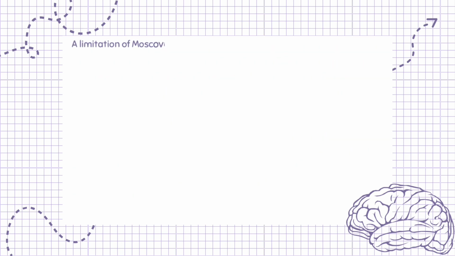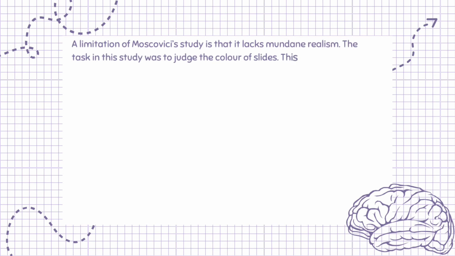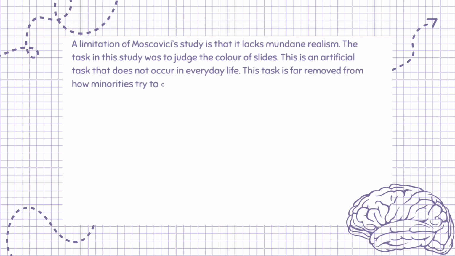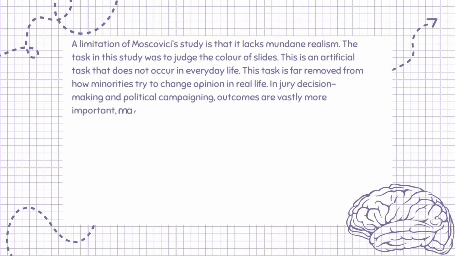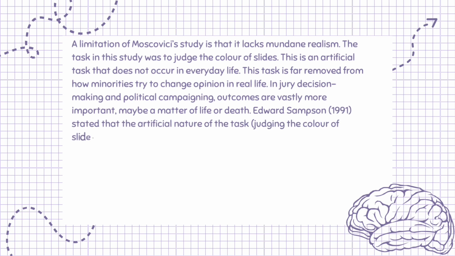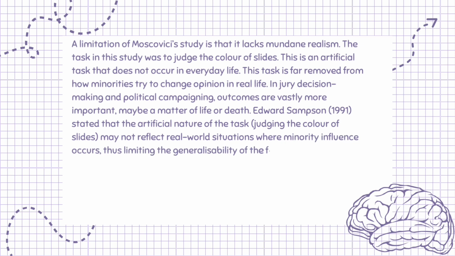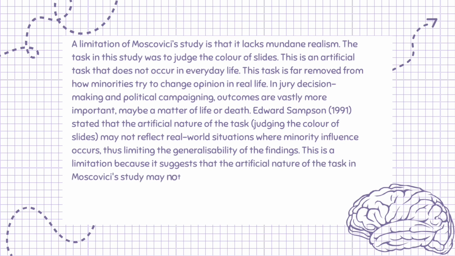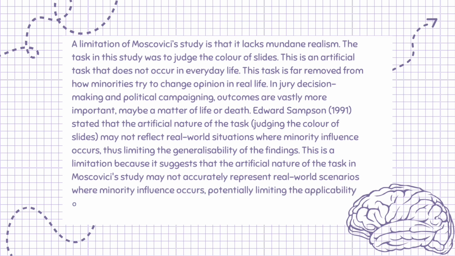A limitation of Moscovici's study is that it lacks mundane realism. The task in this study was to judge the color of slides. This is an artificial task that does not occur in everyday life. This task is far removed from how minorities try to change opinion in real life. In jury decision-making and political campaigning, outcomes are vastly more important, maybe a matter of life or death. Edward Sampson, 1991, stated that the artificial nature of the task, judging the color of slides, may not reflect real-world situations where minority influence occurs, thus limiting the generalizability of the findings.